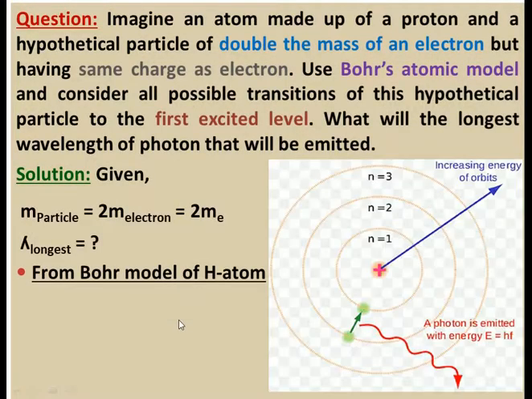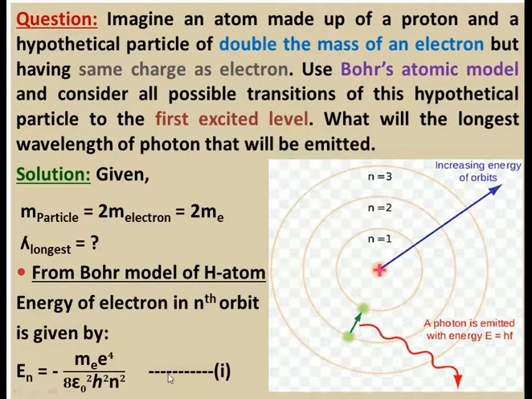As you can see, this was our first equation. In our first equation we have me, but as it is given that the mass of the hypothetical particle is double the mass of the electron, for this hypothetical particle and proton we have to find an equation similar to this.